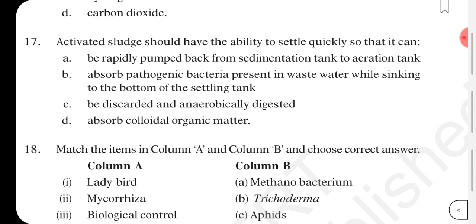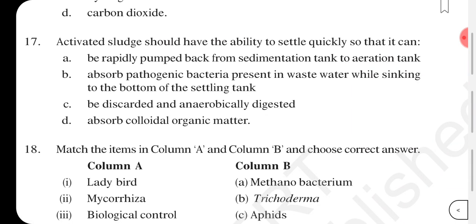Activated sludge have the ability to settle quickly so that it can be rapidly pumped back from sedimentation tank to aeration tank, absorb pathogenic bacteria present in wastewater while sinking to the bottom of the settling tank, be discarded anaerobically digested, or absorb colloidal organic matter.